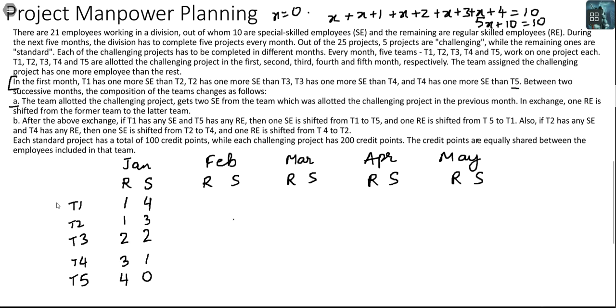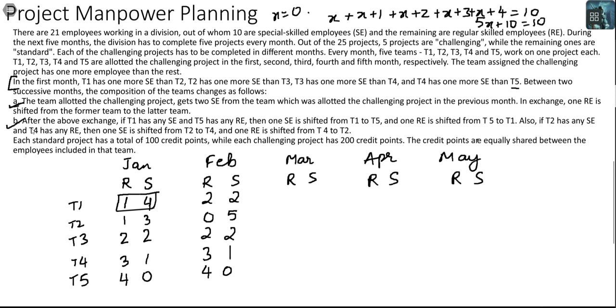But in the next month, this is the challenging project in January. In February, it is going to be team 2 that has the challenging project. So if they get 2 SEs and 1 RE goes, we would have 0 and 5 here and 2 and 2 here, and the remaining guys would stay as they are, according to condition A.